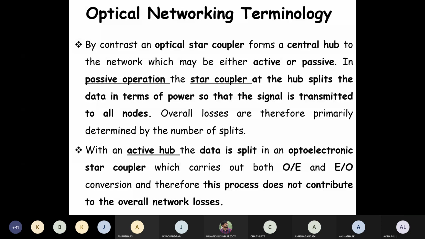So here fixed transmitters will be there and tunable receivers will be there. All transmitters will be transmitting the data at different wavelengths, and those are given to the star coupler. The star coupler will take the data and divide the power equally to all the receivers. So the broadcast and select network configuration can be seen in this particular diagram.